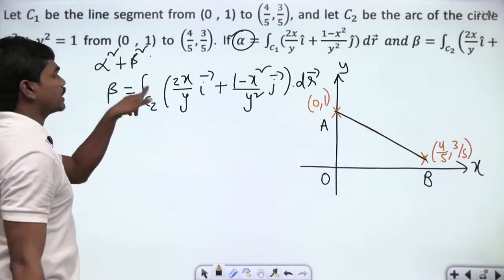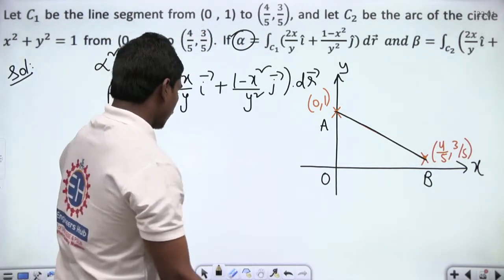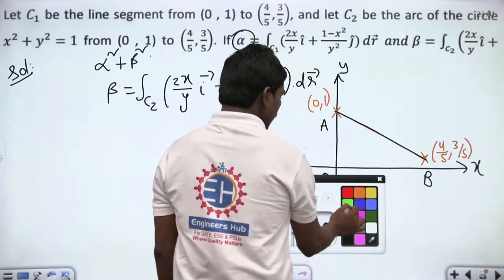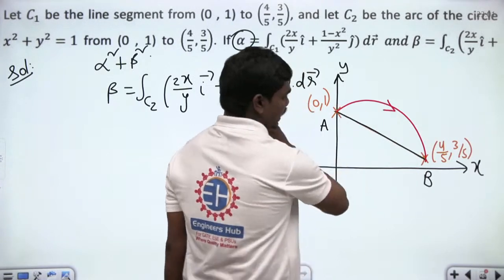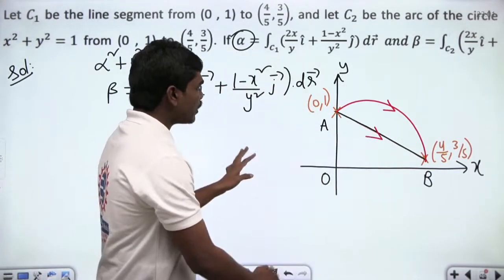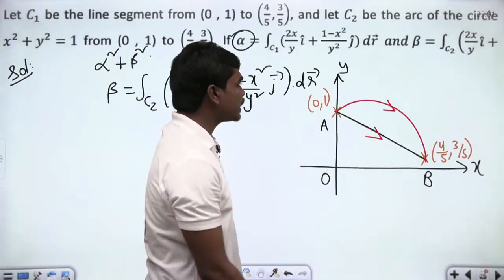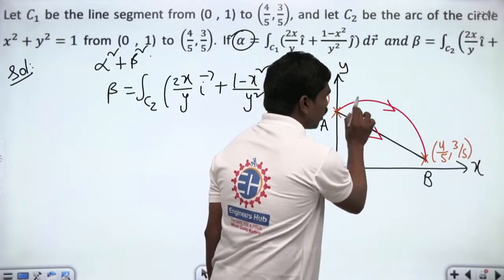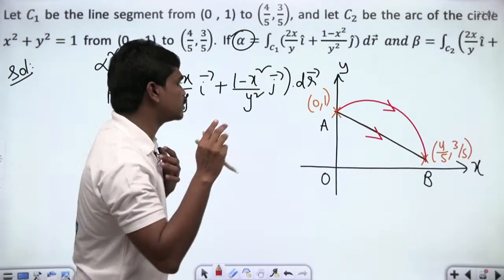And they have given what C2 is: C2 is the arc of the circle x square plus y square equals 1. From (0, 1) the arc of the circle is something like this, and the line segment is something like this. Alpha is the evaluation of this integral along the black line, and beta is the evaluation of this integral along the circular arc. Correct? This is what we have seen.